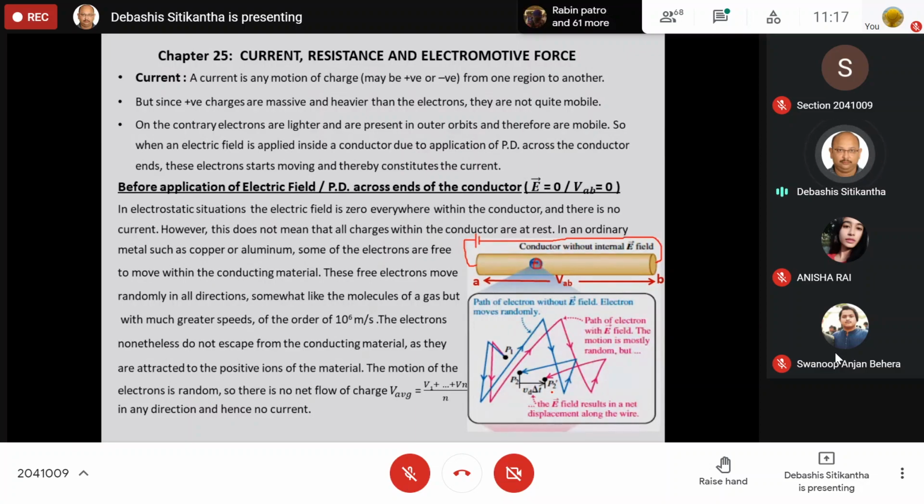If there are n number of electrons present inside the conductor, then all these electrons will move in a random manner, resulting in the net movement being zero. So ultimately, if the net movement of all the electrons inside the conductor is zero, then obviously there is no movement of electrons in any particular direction, and therefore it is not going to constitute a current. Is it okay? Everybody understood this concept?